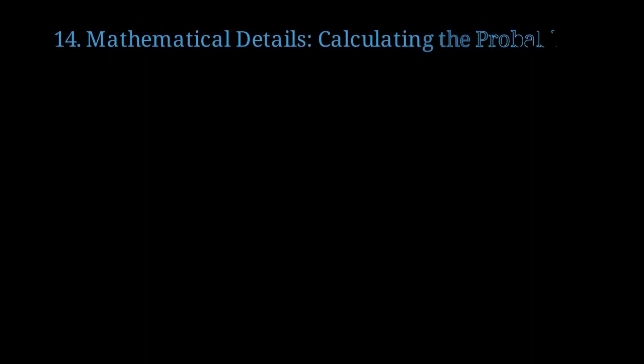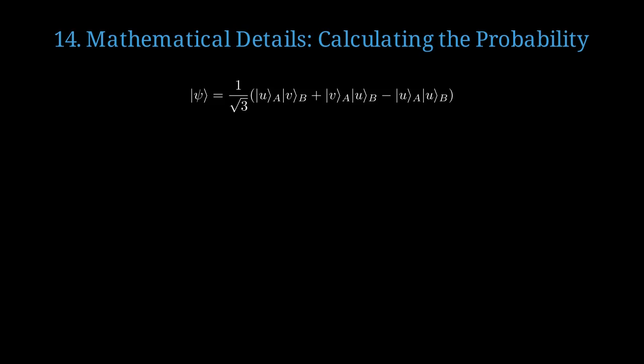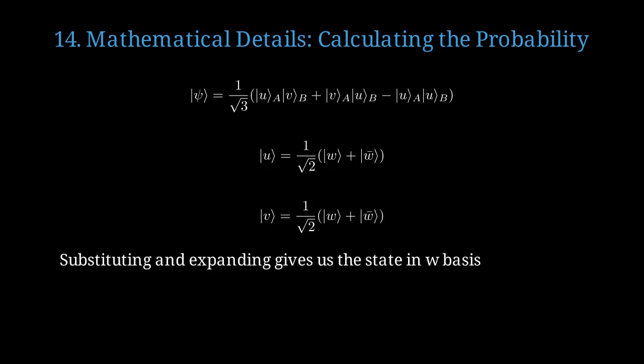Let's dive deeper into how we calculate that crucial 1/12 probability. Starting with the Hardy state, we need to transform it into the W basis to calculate probabilities. We express U in terms of W using U equals 1 over root 2 times (W plus W dash bar). Similarly, V equals 1 over root 2 times (W plus W bar). When we substitute these expressions and expand, we get the Hardy state written in the W basis.